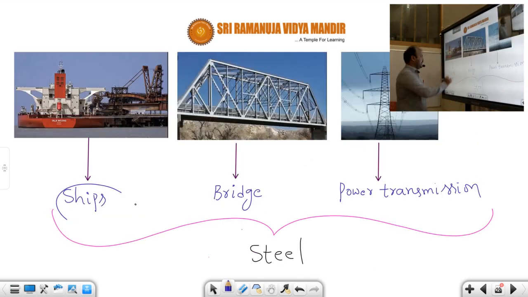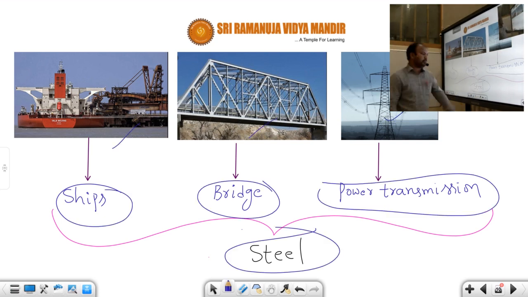And if you take another one, ships, bridges and power transmission, all these are made up of which one? Steel. Whether you observe the ships, bridges or power transmission, they contain steel, a very hard material. After that, another metal is aluminium. This symbol is Al.